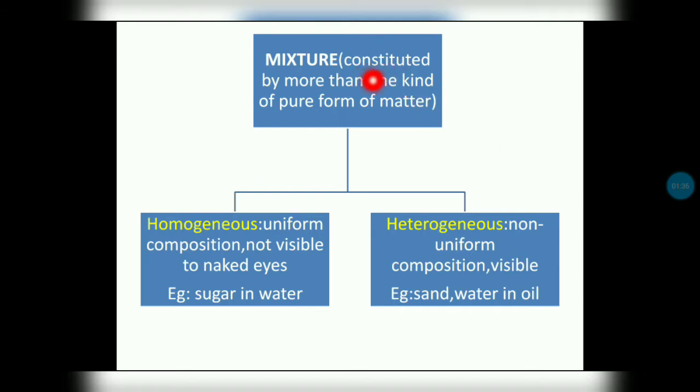Mixtures are constituted by more than one kind of pure form of matter, and may be homogeneous or heterogeneous. Homogeneous means uniform composition of particles not visible to the naked eye. Heterogeneous means non-uniform composition, visible to the naked eye. An example is sugar in water.